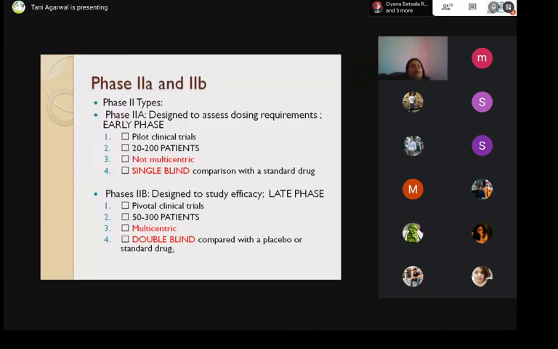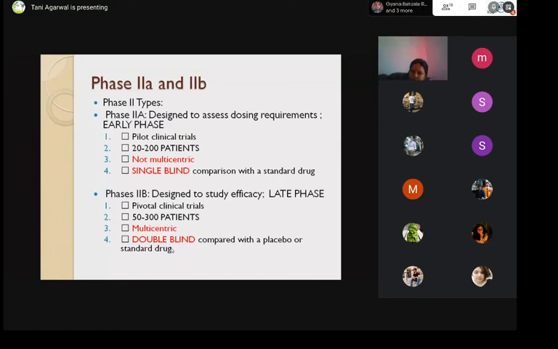Now, phase 2 can be of two types, that is phase 2A and 2B. 2A is designed to assess dosing requirements. It is the early phase. It is pilot clinical trials or the beginning clinical trials, with 20 to 200 patients. It is not multi-centric. That means you can do this trial in one particular hospital or one particular city. But when you look at phase 2B, those trials have to be multi-centric. That means you have to conduct the trial in different hospitals or different geographical regions, so that you can make sure that the response to the drug has been recorded from a heterogeneous population.